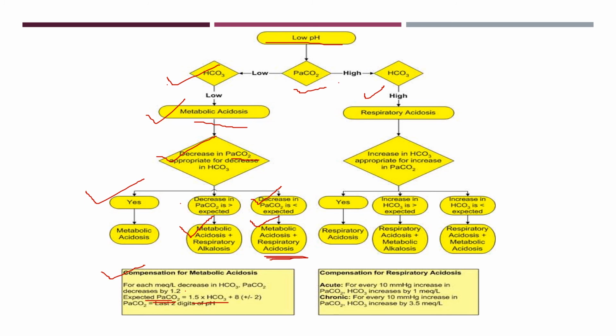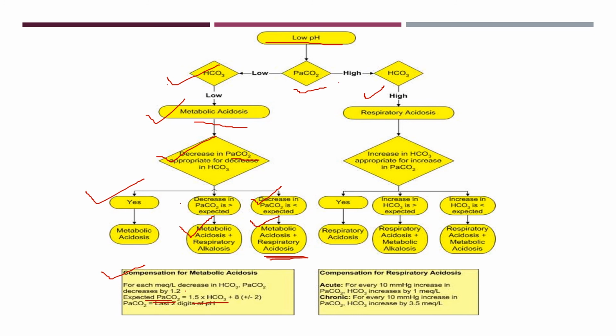So first, whether the pH is high or low. If it is low, then we look at PaCO2 and bicarbonate. If it is due to low bicarbonate and we diagnose it as metabolic acidosis, then we look at whether respiratory compensation has taken place or not. So is the decrease in PaCO2 within the expected range or not? If it is as expected, then metabolic acidosis with respiratory compensation.